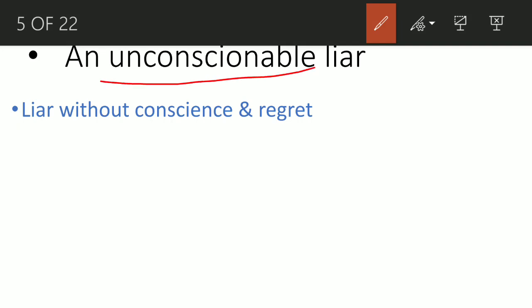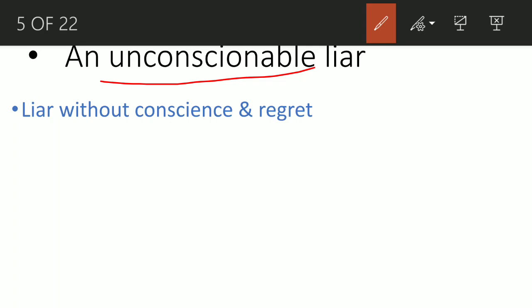An unconscionable liar. It is pretty much similar to egregious liar, but with egregious, the intensity of that word is quite high, so we would not relate that word with this word. Unconscionable liar is a liar without conscience and regret, right? So an unconscionable liar is someone who lies as long as it benefits him, right? He doesn't really care about the consequences of the lie, pretty much similar to the egregious, but he still has certain limits. He doesn't have any principles, he doesn't have any shame in the lie he's making, but still he cannot go as far as an egregious liar goes, right?